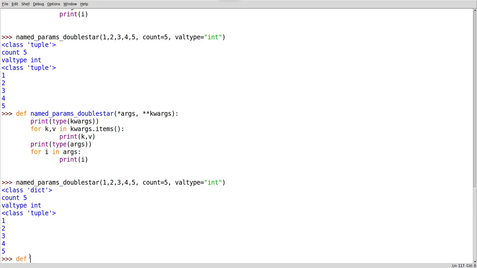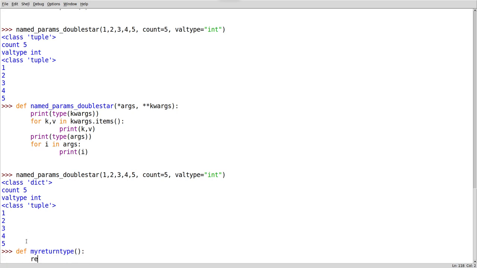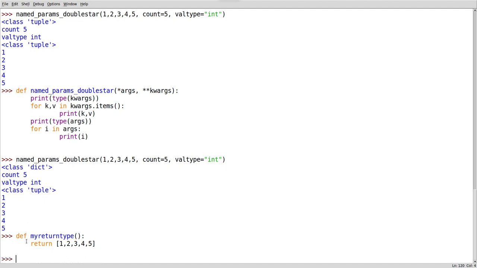Okay, lastly we will check one thing as part of this. Now def my return type, I am going to say return. You can return anything, it is not specific to anything.